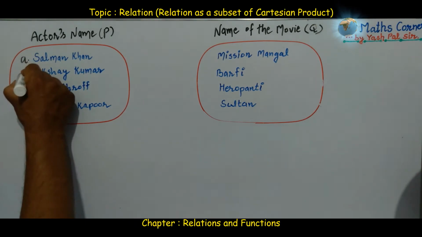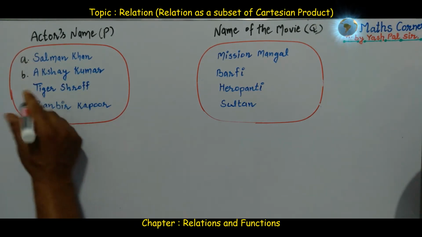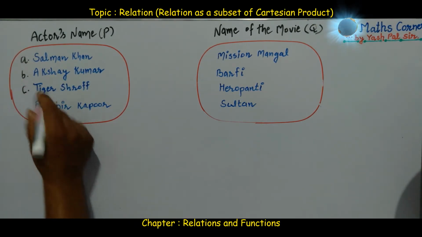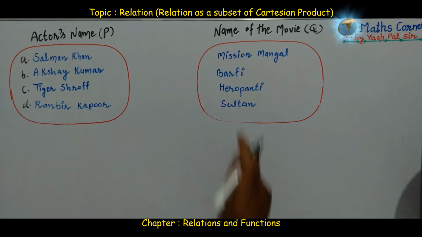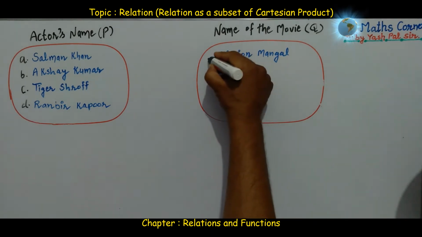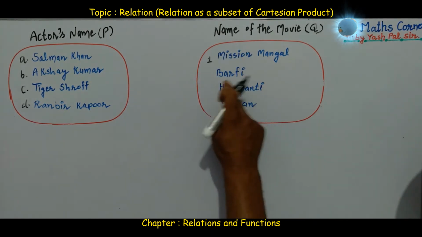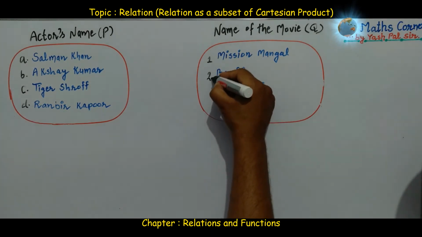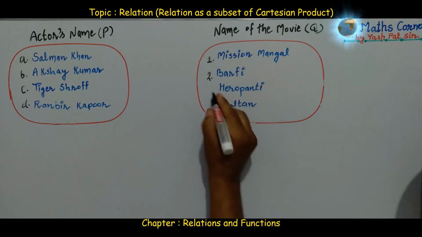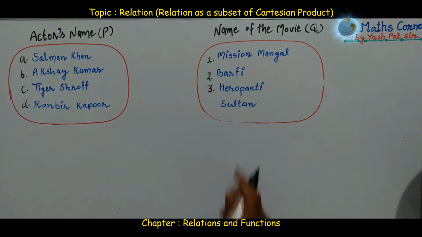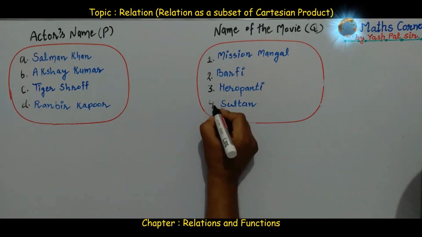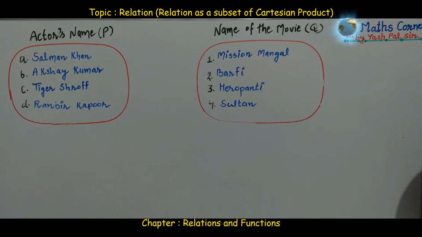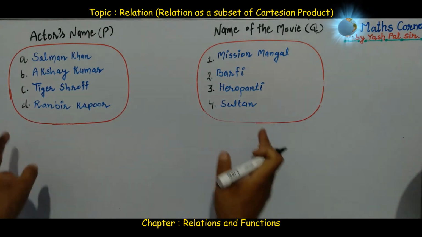Akshay Kumar, Tiger Shroff, C. Ranbir Kapoor, D. Likewise, here Mission Mangal, suppose this is number 1. Barfi is 2. Heropanti, third movie. Sultan, fourth movie. Right? Now what we see here, what is the common?